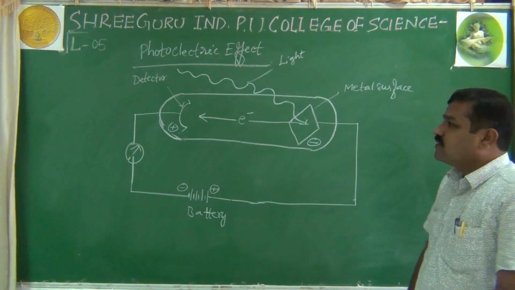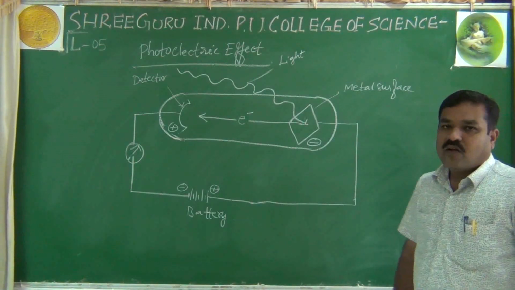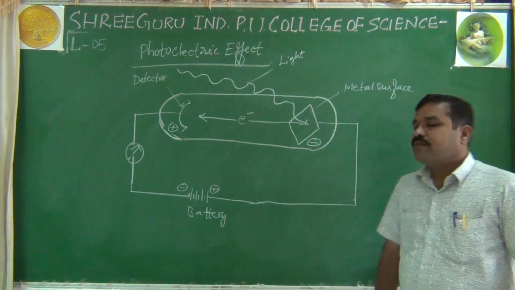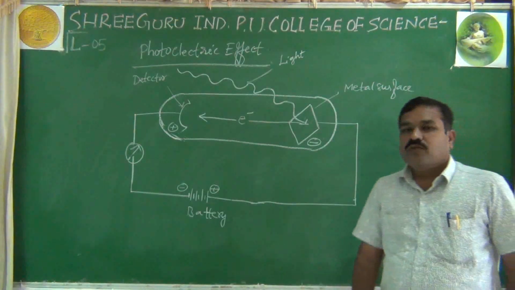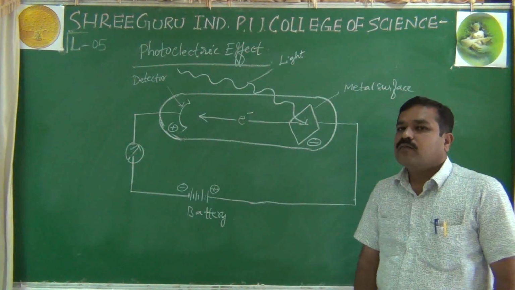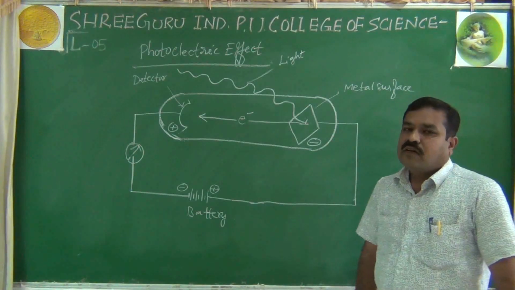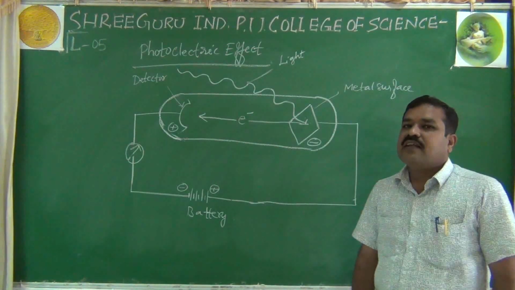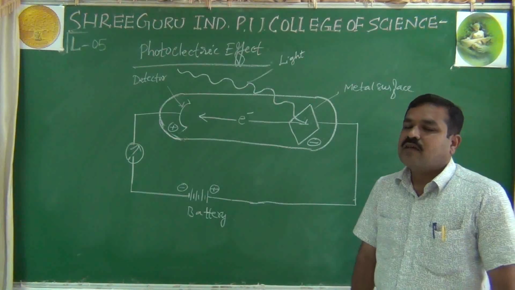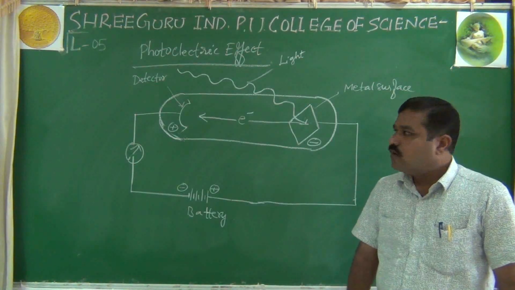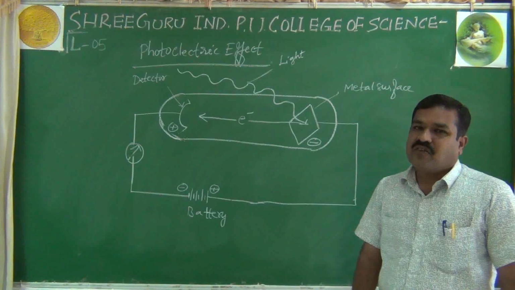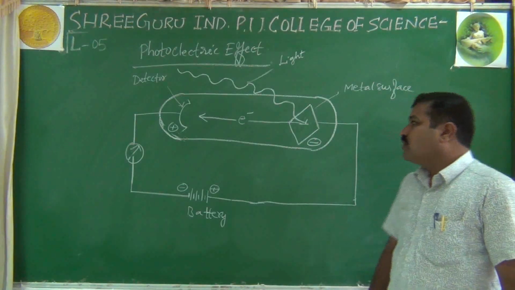Generally, first I will give you the definition of the photoelectric effect. What is the photoelectric effect? It is a phenomenon of spontaneous emission of electrons, or ejection of electrons, from what?